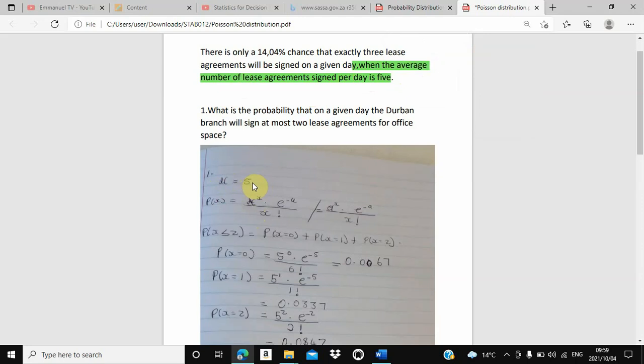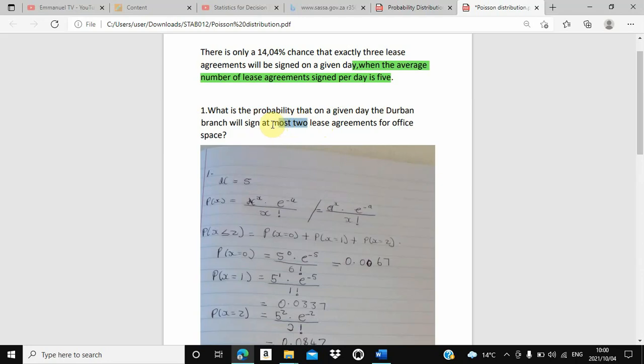Here first comes the question from this statement. What is the probability that on a given day the Durban branch will sign at most 2 lease agreements for the office? Let's highlight at most 2.